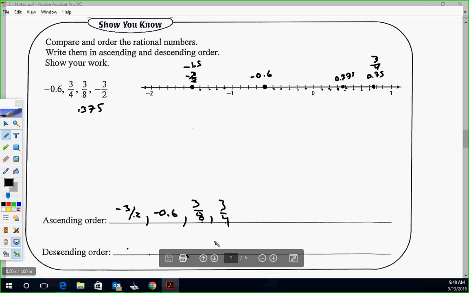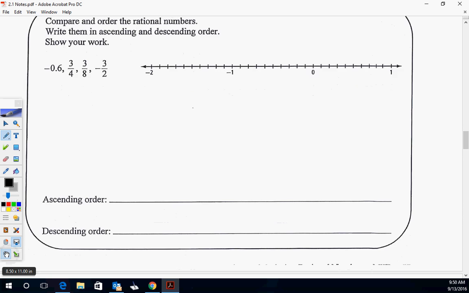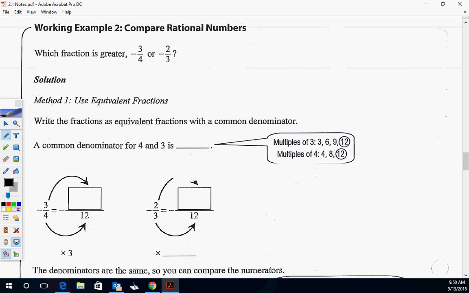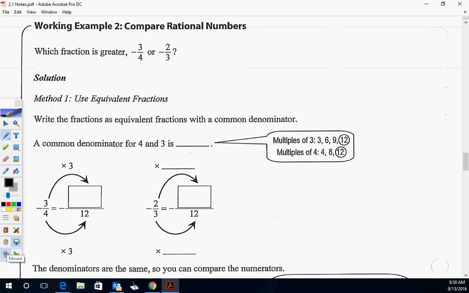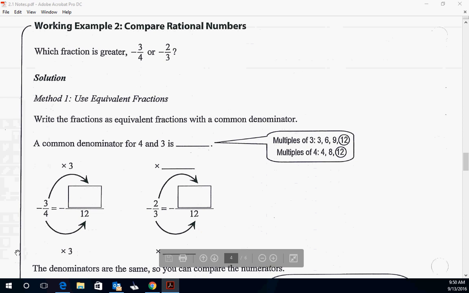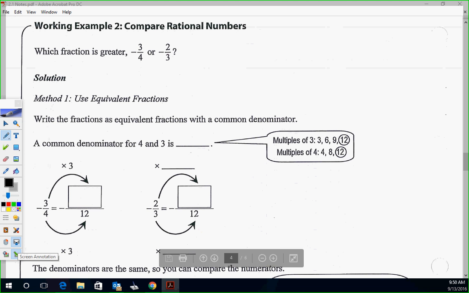All right, on the final 2 pages here. Okay, working example 2, comparing rational numbers. Which fraction is greater, negative 3/4 or negative 2/3? They're both negative, so we actually want the smaller negative, right? That's going to be a bigger number because it's closer to 0.